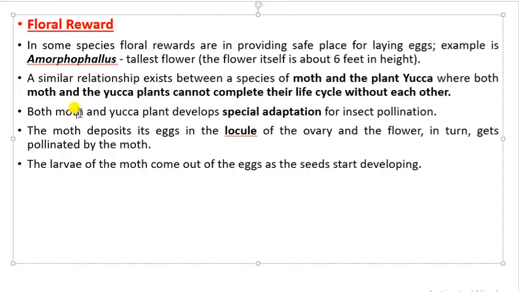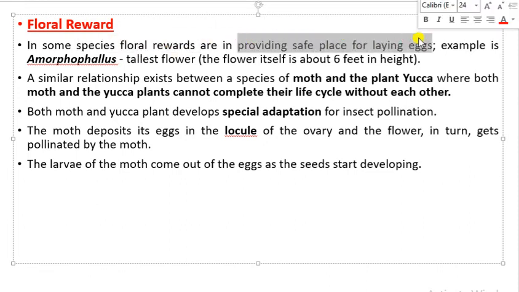Now, which are the other different kinds of floral rewards? Here are some examples. In some species, floral rewards are in the form of providing a safe place to lay the egg. As in the earlier example, nectar or pollen are the floral rewards.